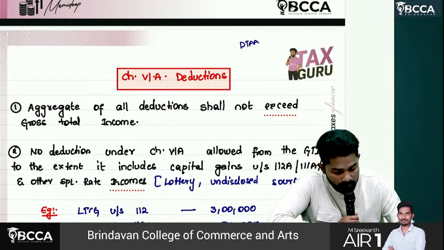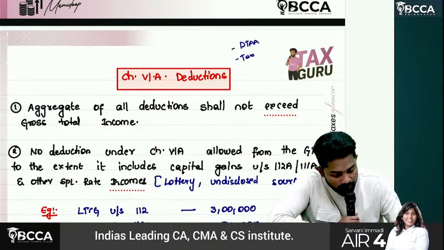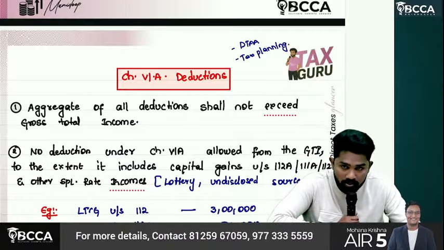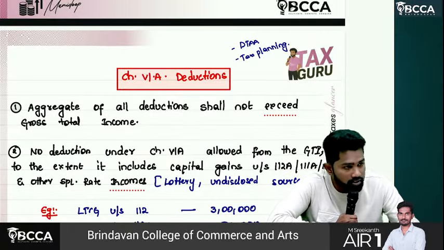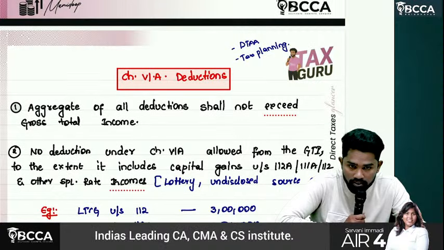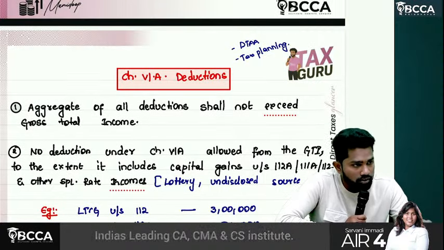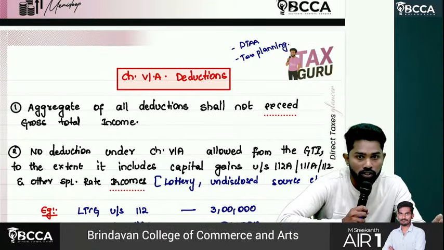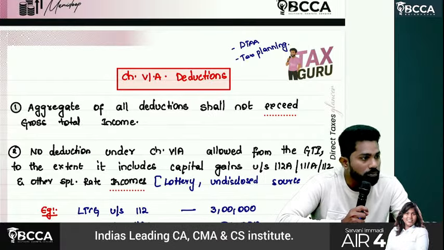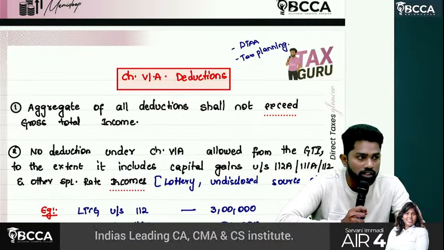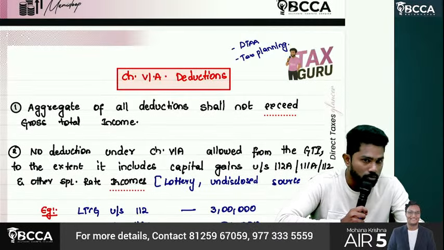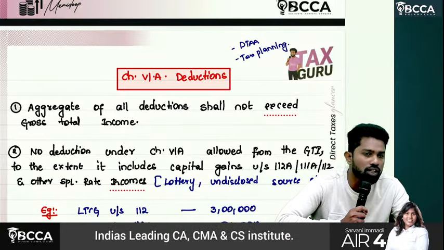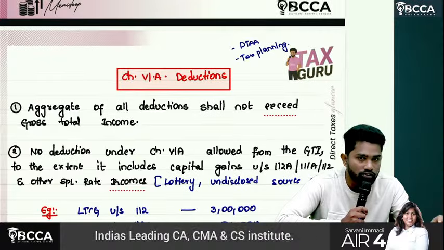DTAA, tax planning, chapters like DTAA and tax planning have the relevance of chapter 6A deductions. Understand, sir, mostly these deductions are available only under the old regime. Only very few deductions are available under the default regime. So you should specifically remember 3 or 4 which are available under the default regime also.